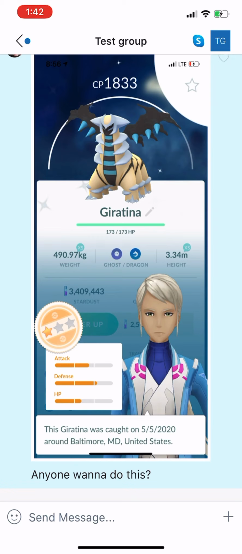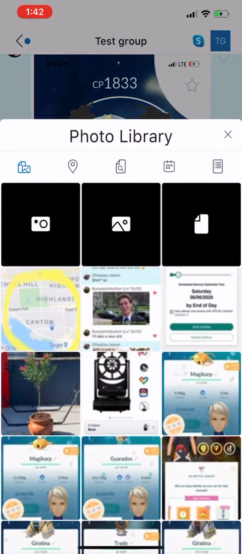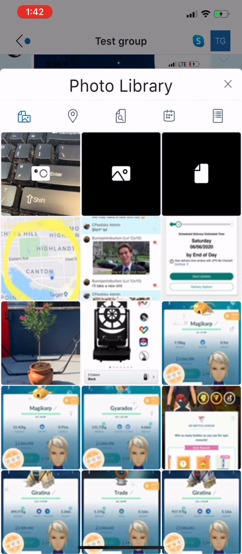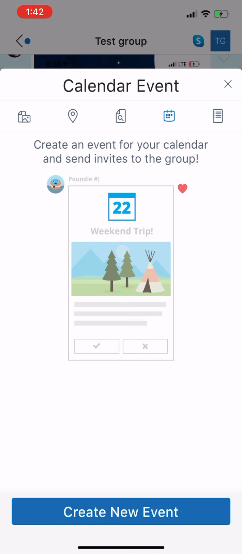You want to make an event so that we can actually see where people are responding and gauge who's going. So to do that, you're going to want to create an event, and make events, guys. They're not hard. I'm going to show you how to do them right now. To make an event, we'll come down here and hit the plus in the bottom right-hand corner. We're going to come over to the fourth icon from the left, the second one from the right, that calendar looking one. Click that and it says calendar event. We want to click create new.